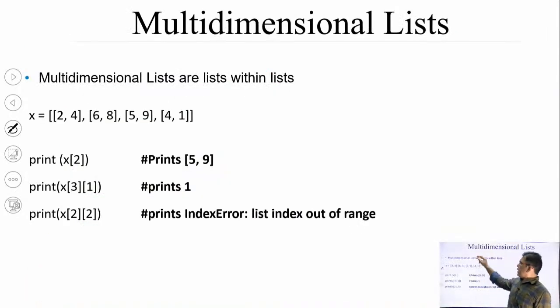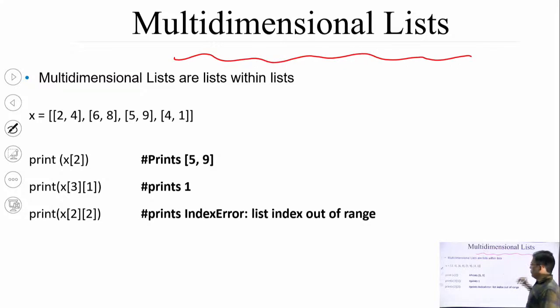Now, one important kind of data structure in Python I want to cover is the multidimensional list. As we covered in previous classes, lists are used in Python, but like arrays we can define multidimensional lists, which means a list within a list. It is a unique kind of data structure used to store data in more than one dimension, like 2 dimensions, 3 dimensions or x number of dimensions.